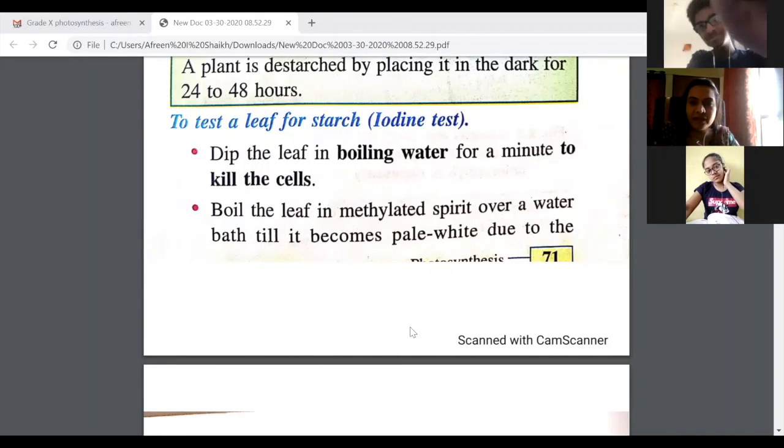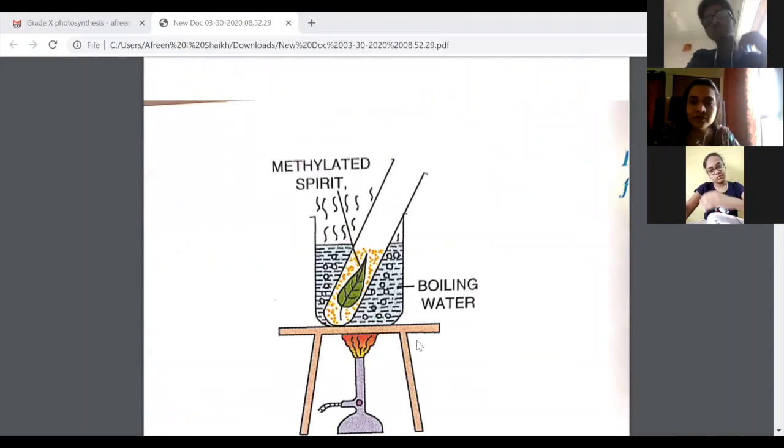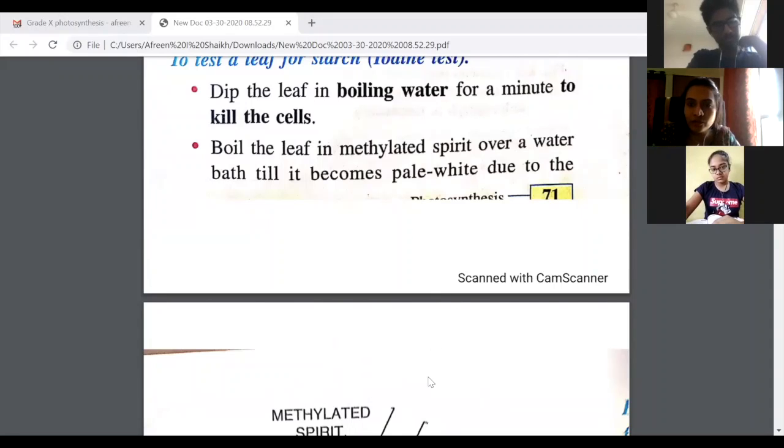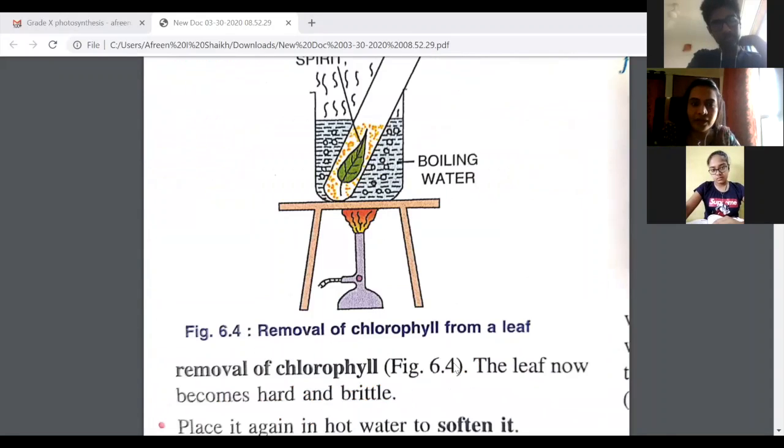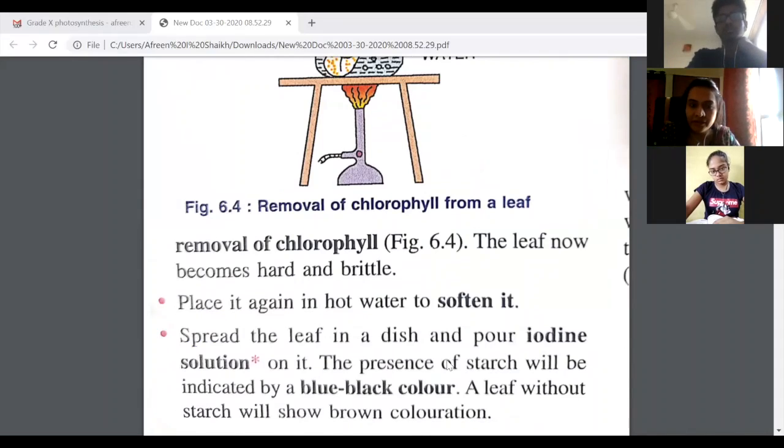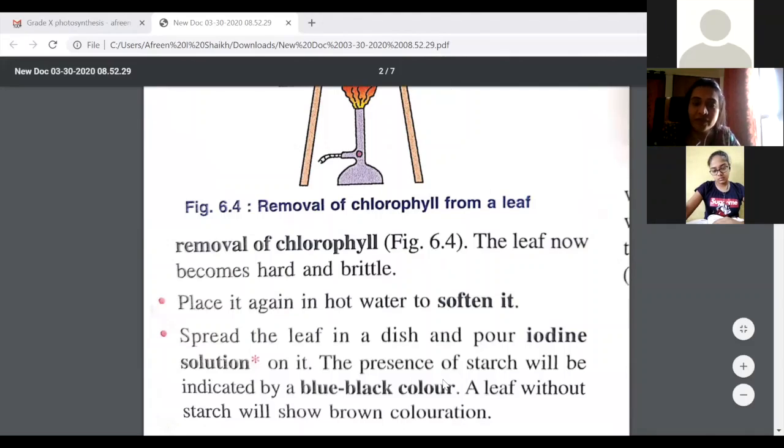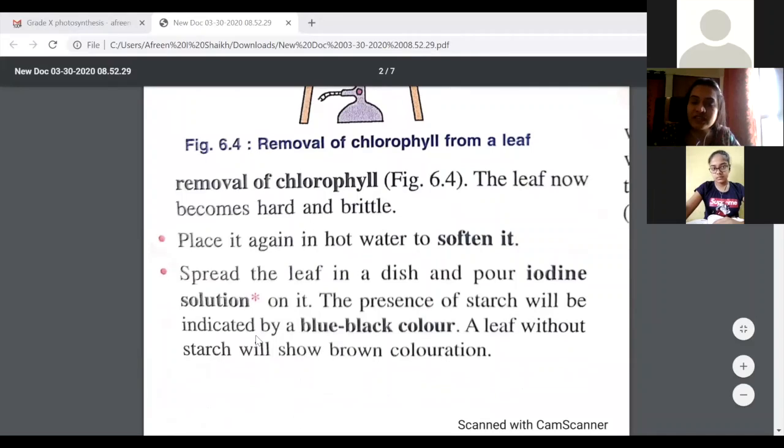Okay, it becomes pale white due to the removal of chlorophyll. And after that, the leaf also becomes hard and brittle. You will place this leaf in hot water and it will soften the leaf. After it becomes soft, that is after you remove it from the hot water and place it in a petri dish, only then will you pour iodine solution over it, and then you will see if starch was present.